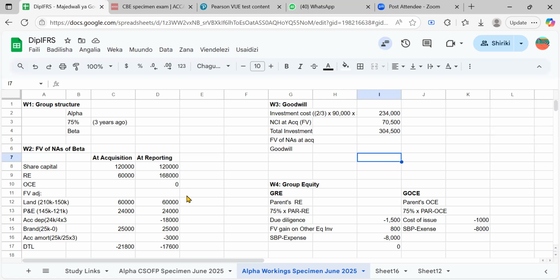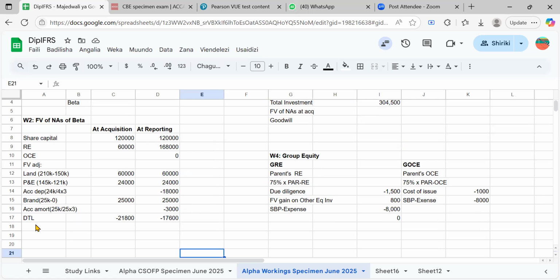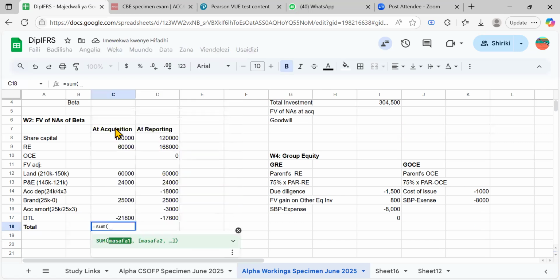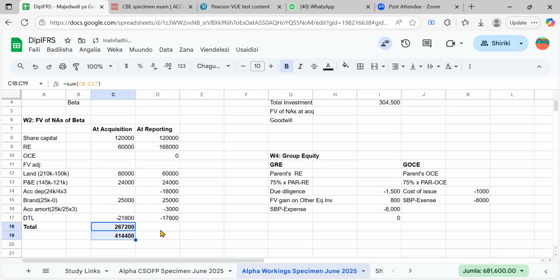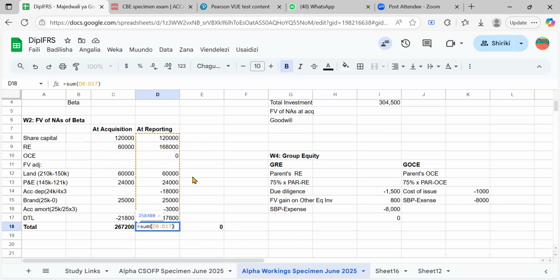Okay, we need the fair value of net assets at the acquisition. I think it's time to compute them now, right? Yes, let's get the total figures here. So I could just say equals to the summation of all these. I would start from here, from share capital to this deferred tax liability, right? I would have it here, and maybe you could just drag it downwards to the right, and then I would get the summation of this one, right? If you double click it, it will show you the sign.